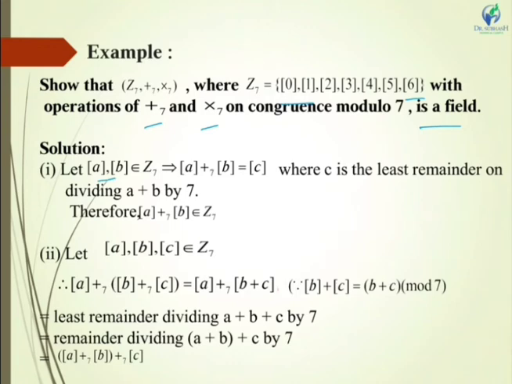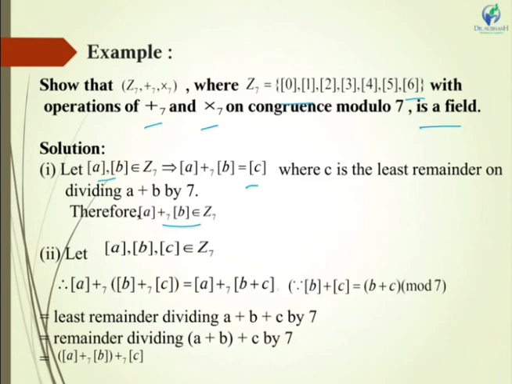A, B belong to Z7. So if I add both with addition modulo 7, I get some constant C, where C is the least remainder on dividing A plus B by 7. So closure with respect to addition is satisfied.